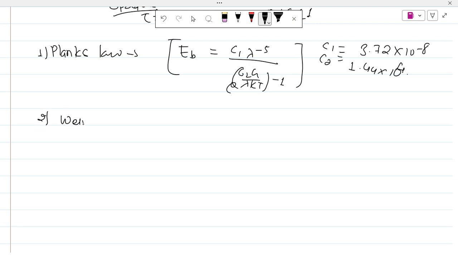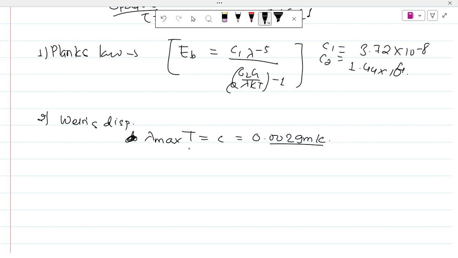Wien's displacement law, or simply Wien's law. It signifies that the product of maximum wavelength and temperature is a constant value, which is 0.0029 meter Kelvin. What does it signify?